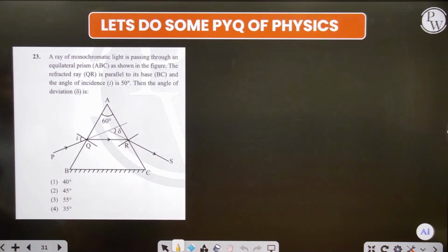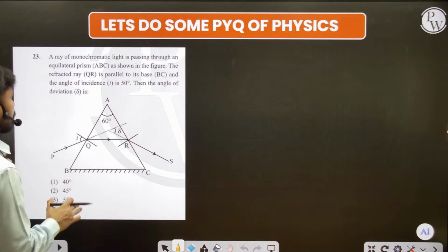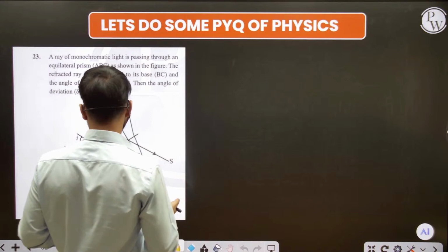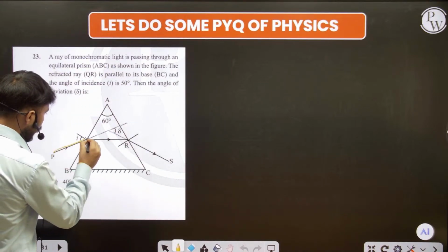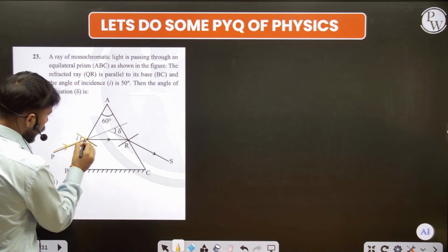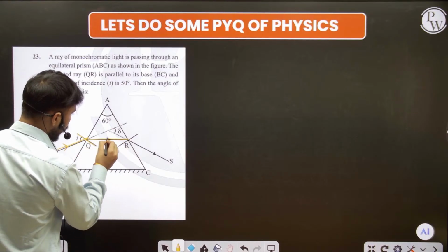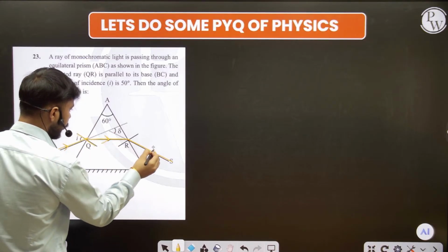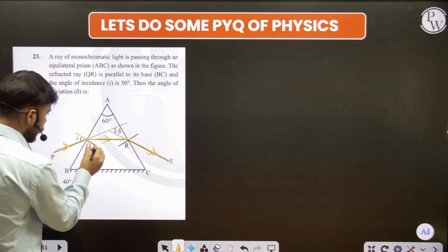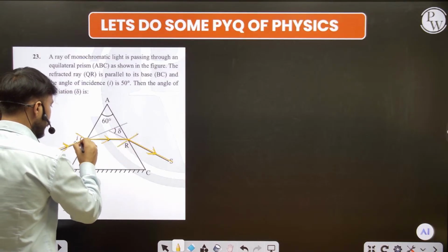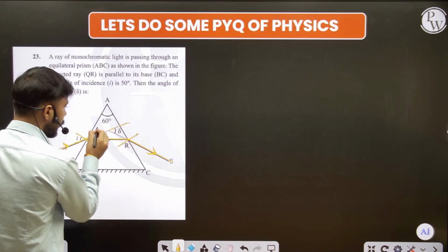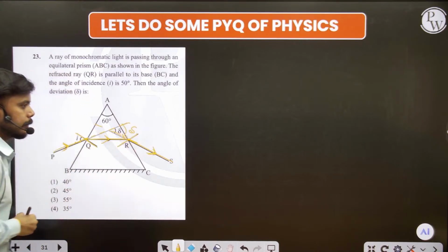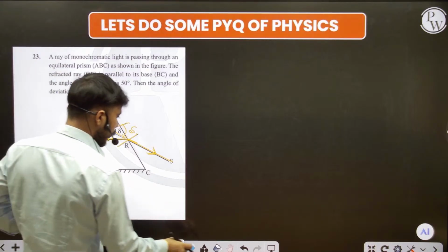This is the question: a ray of monochromatic light, again optics, rays. It was also the refraction topic. Here it is the incident ray, and it is the normal, and after that it gets refracted, and after that it emerges. That is the emergent ray, that is the refracted ray, that is the incident ray, that is normal 1, that is normal 2, and it was going to go like this, but it gets diverted here. So it is our angle of deviation, that is delta. So it is the angle of the deviation.